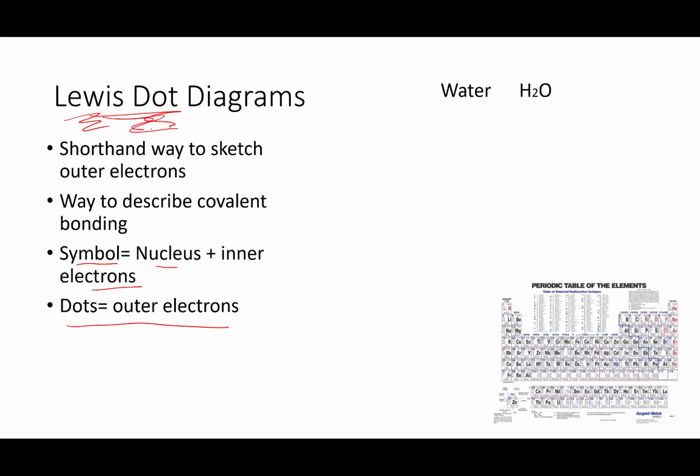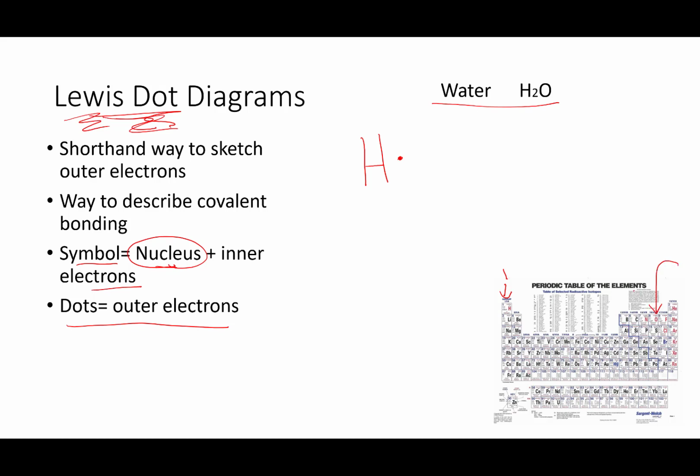So I'm going to use this to help explain how water is bonded. Hydrogen is right here. It's in group 1. It has one outer electron. So I'm going to put hydrogen, and with a little dot. The H symbol is going to represent the nucleus of hydrogen and inner electrons. And it only has one electron, so there we go. There's my hydrogen. Oxygen is right here.